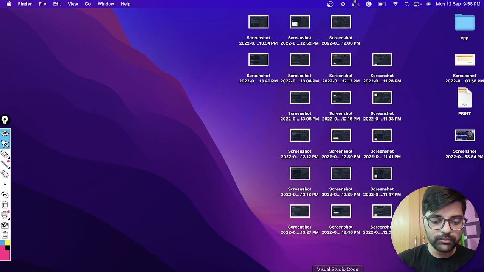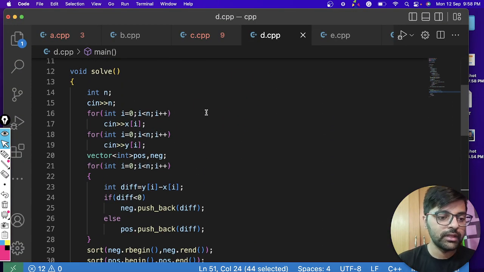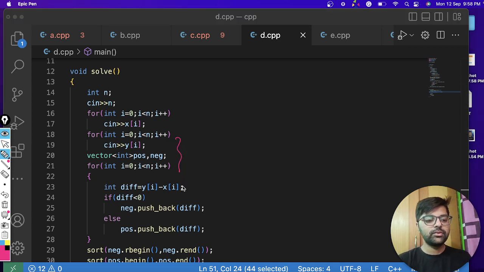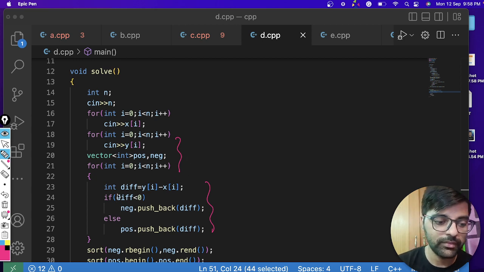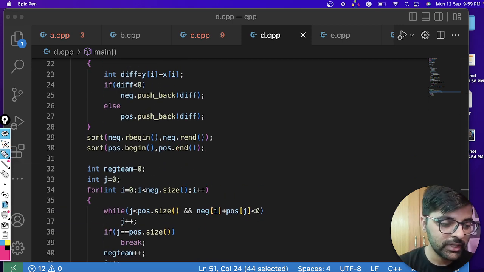So I would like to move to our code. What I did, I put negative and positive numbers in a vector and then sorted them in the order of absolute value.